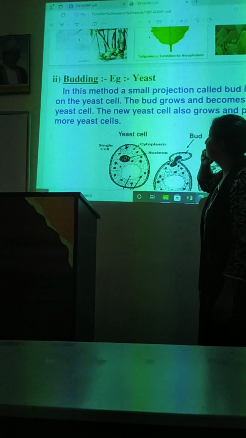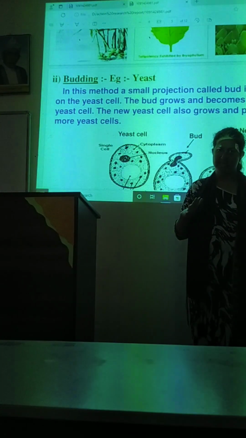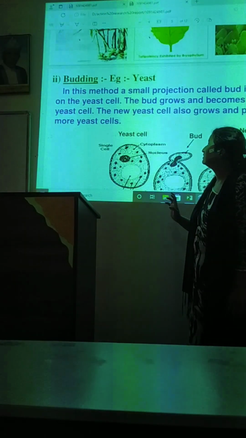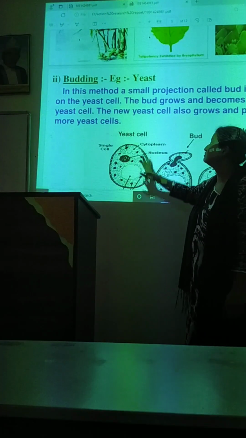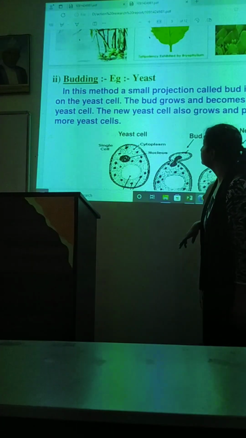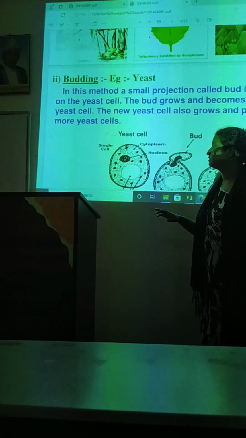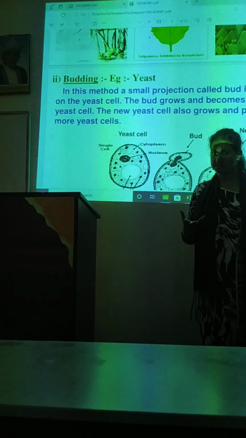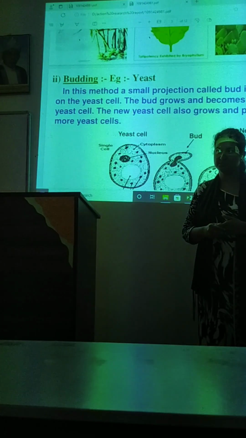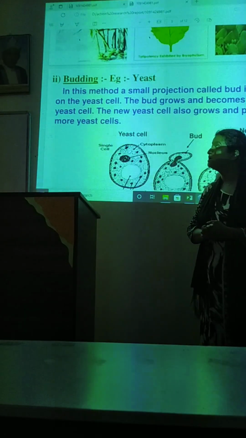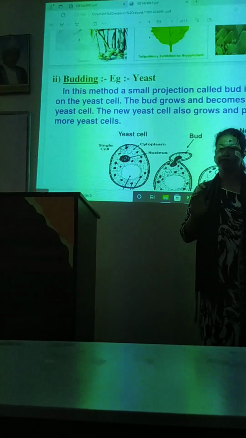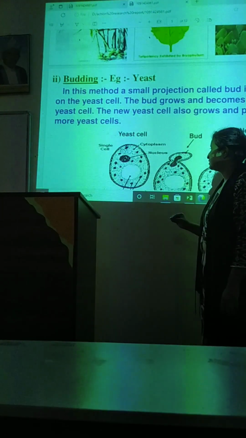So as I told you, what could be a specific example of vegetative reproduction? We have seen that it's Bryophyllum. So when we hear the word budding, the specific example is yeast. So in this, if you take yeast and put it in the microscope, it is not visible to the naked eye. So we have to see it under a microscope to see the reproduction part.